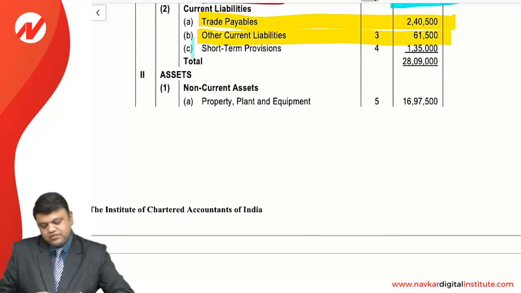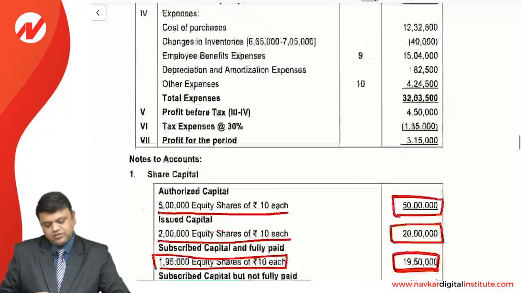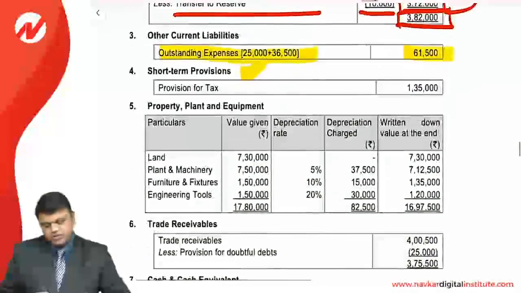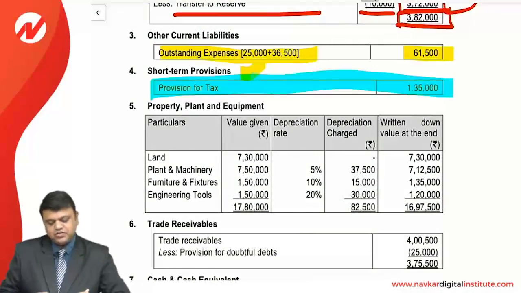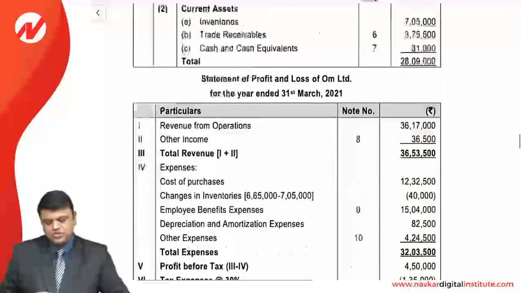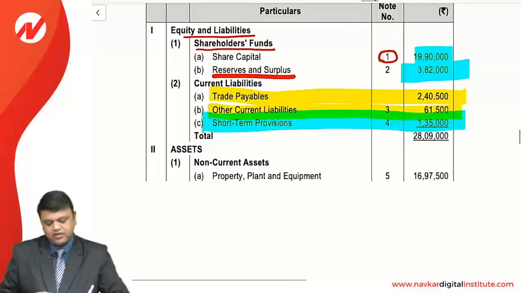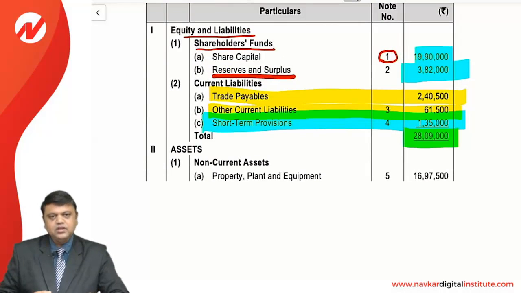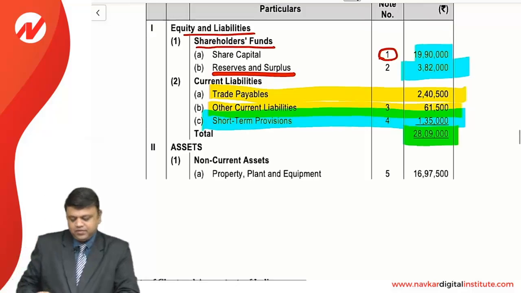Short-term provisions. This is the fourth note to accounts, and short-term provisions include the provision for taxation, that is 1,35,000, and that should be a part of the balance sheet. So this is, friends, the liability side, which gives you a total of 28,09,000. Now we move to the asset side.